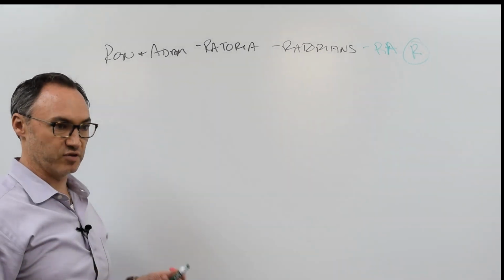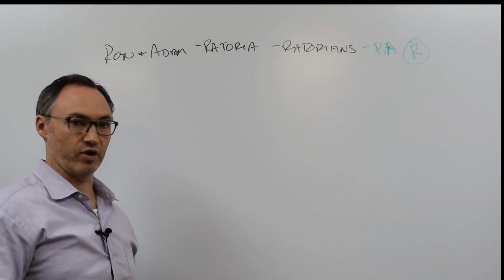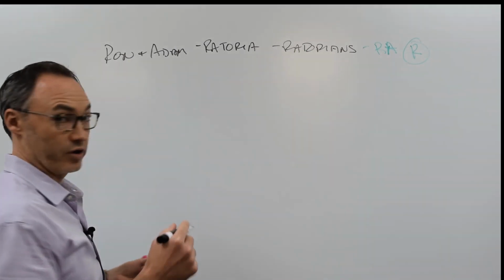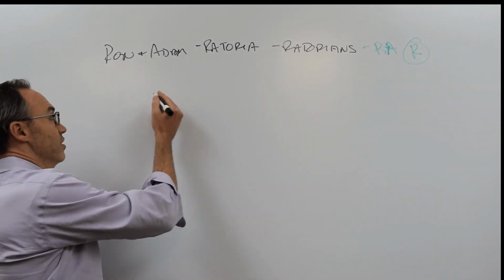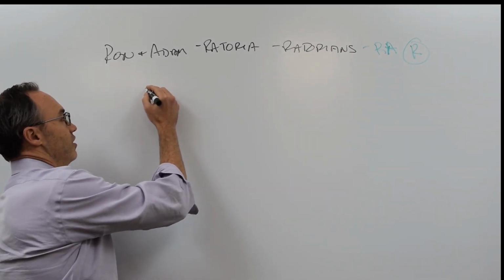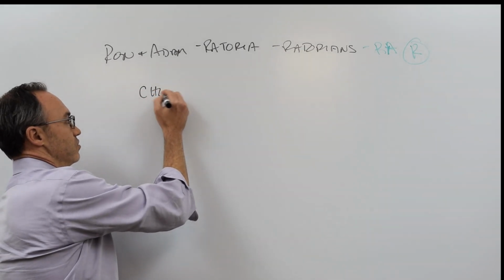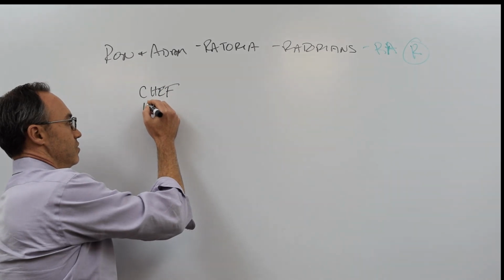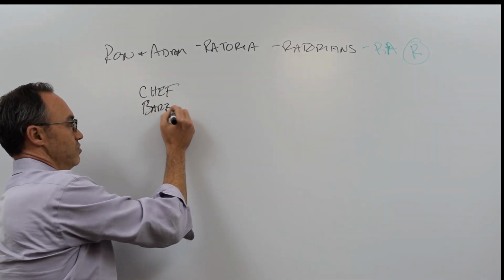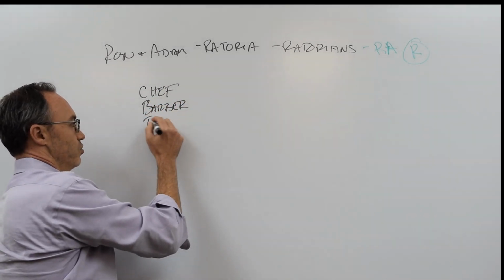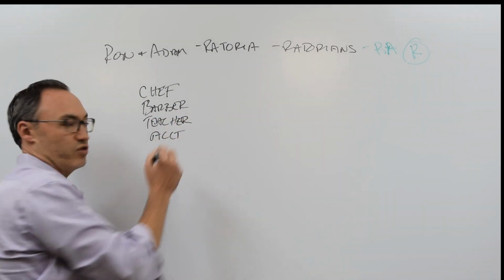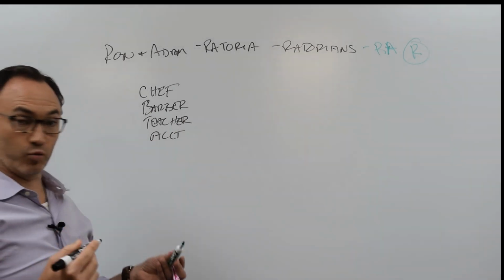So what we tell people is, look, come move to Ratoria, be Ratorians with us. And here's what we're going to do. We're going to turn on our own printing presses. And if you come here and you're, let's say, a chef, or a barber, hairstylist, or a teacher, or an accountant, or whatever you are, come here and work for us.